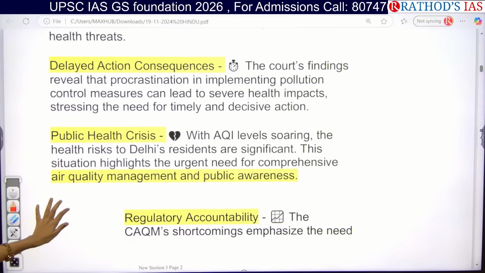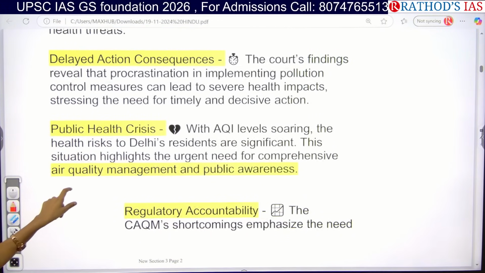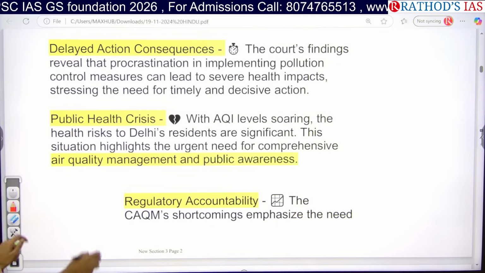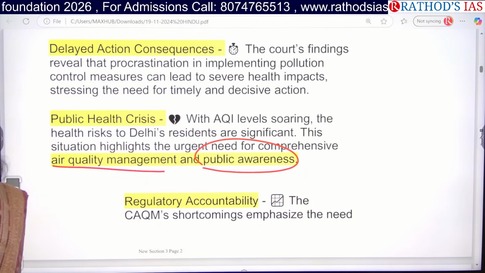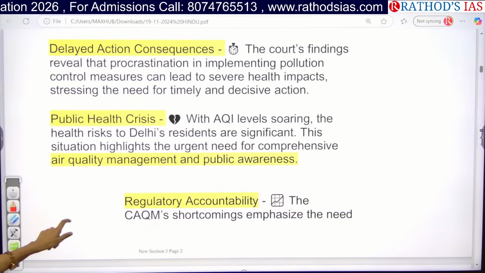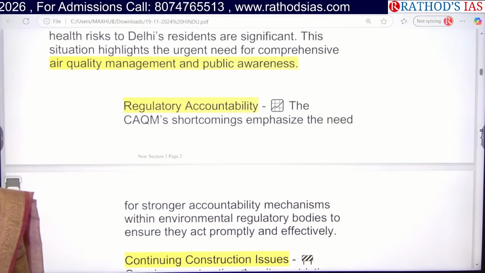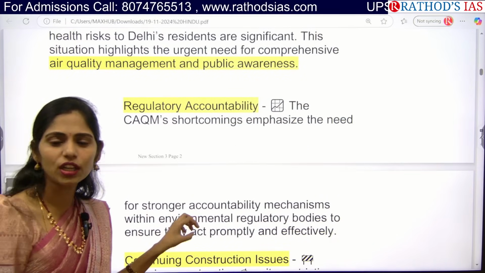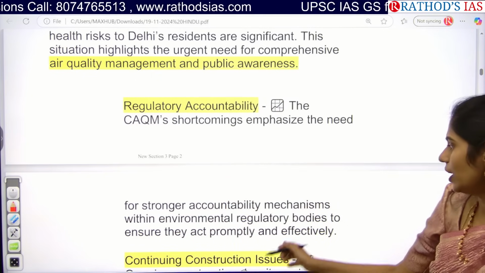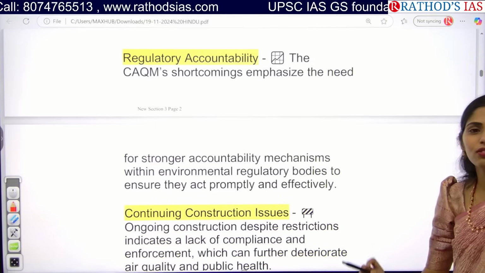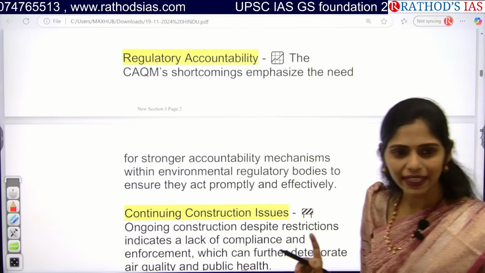And the next one here is because of the very bad air quality index in Delhi, people are at very high health risk, so we need comprehensive air quality management, and even public awareness is very important. And even we have to maintain accountability. It is the responsibility of the CAQM to manage air quality, but it is not accountable. So we have to increase accountability. We need stronger accountability mechanisms.